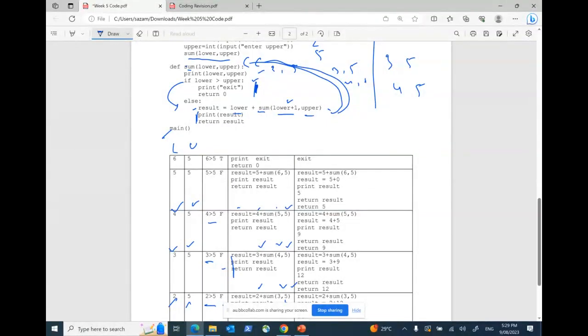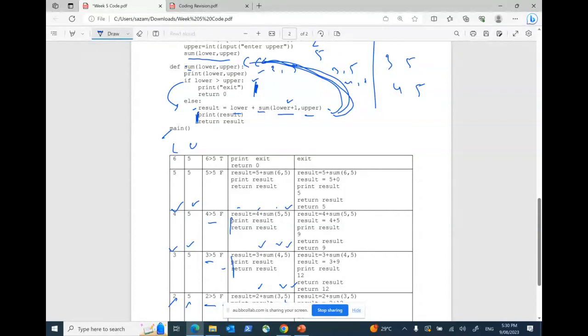Yes or no? So once I've called this thing, again it will jump over here. Again, I'm calling the same function. So this is called a recursive function. I'm calling it again and again and again. But the beauty of what I really wanted to show you over here is that whenever it jumps, it saves all the other instructions that were there in that else block, because they need to be executed once it comes back. So a recursive function starts with a top to bottom approach, and then once it solves, it goes again from bottom to top. In that way, it starts solving. So now again, this print result and return result are already stored in the memory.